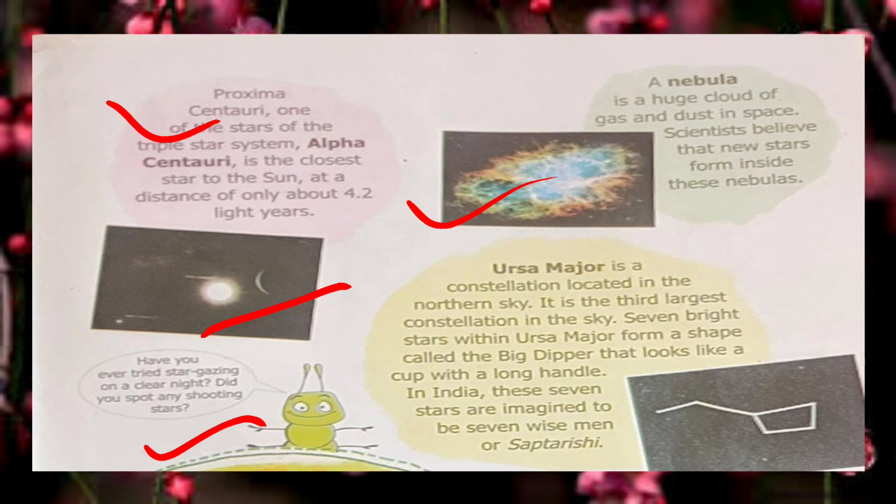Now, Ursa Major. What is Ursa Major? Ursa Major is a constellation located in the northern sky, and it is the third largest constellation in the sky. Seven bright stars within Ursa Major form a shape called the Big Dipper that looks like a cup with a long handle. In India, these seven stars are imagined to be seven wise men or Saptarishi.